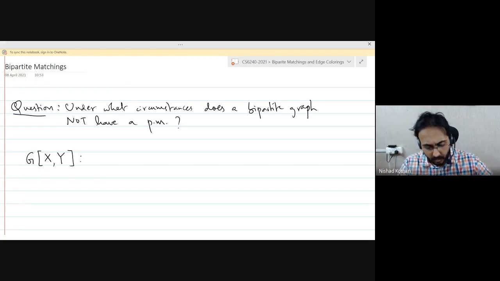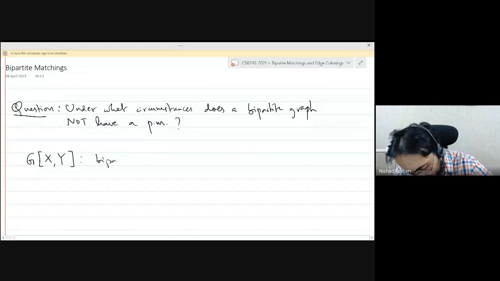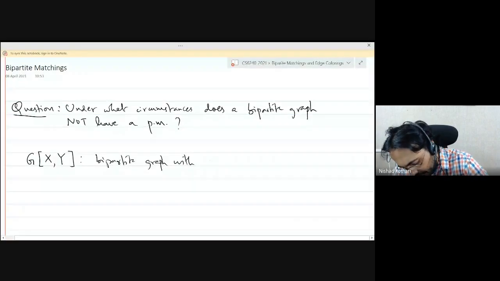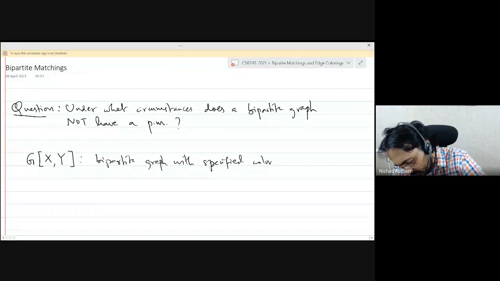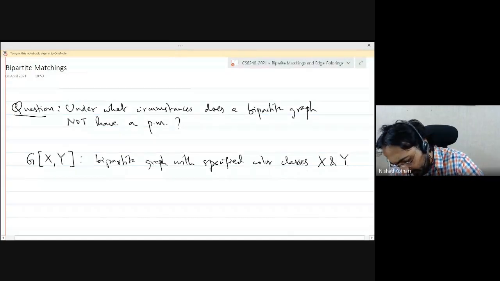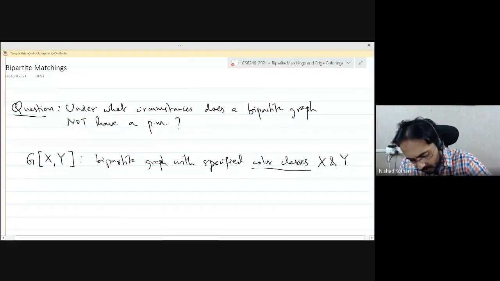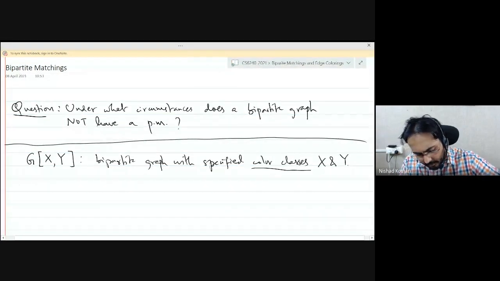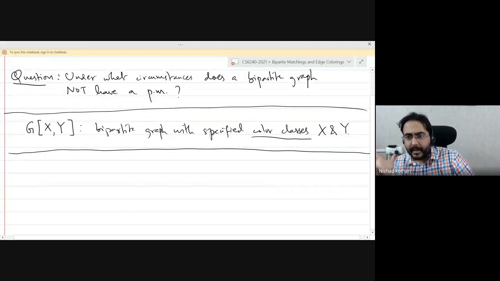Okay. So this is the notation for a bipartite graph with specified color classes X and Y. The terminology color classes is inspired by the fact that the graph is two vertex colorable. Okay, so supposing I have a bipartite graph G(X, Y), under what conditions can I immediately say that, hey, this graph doesn't have a perfect matching?